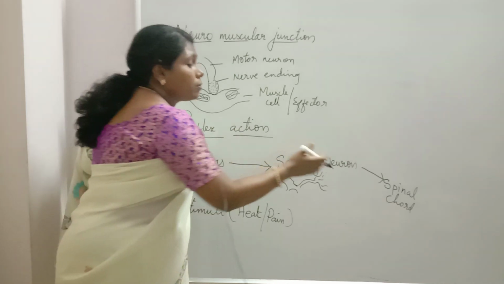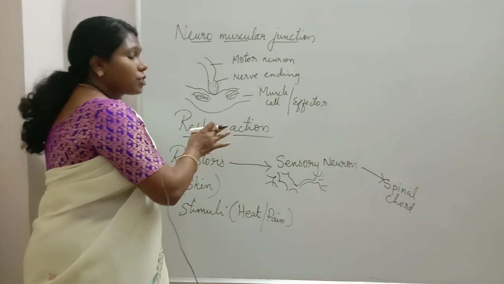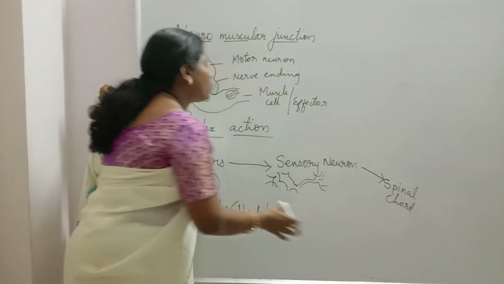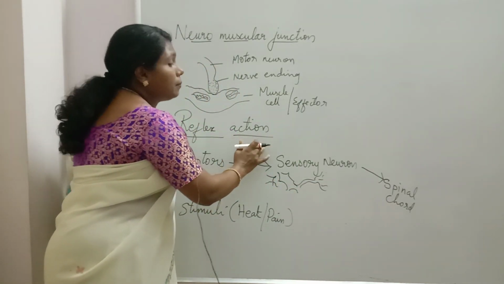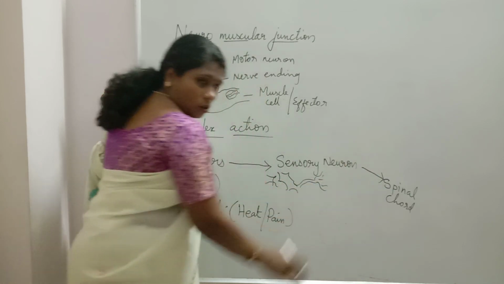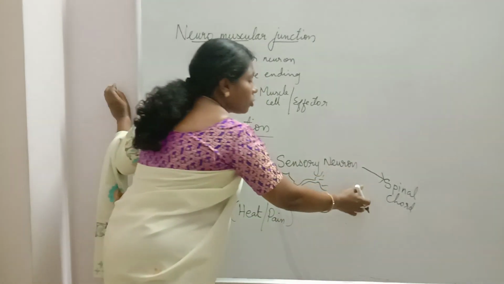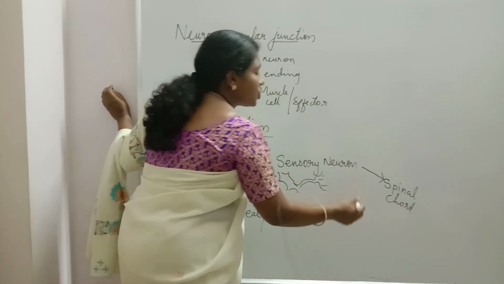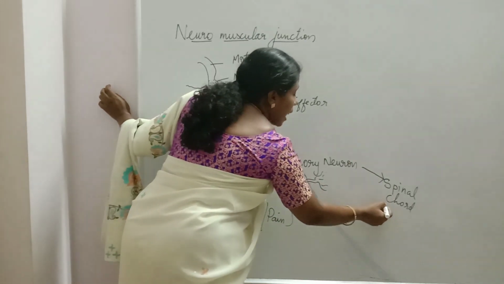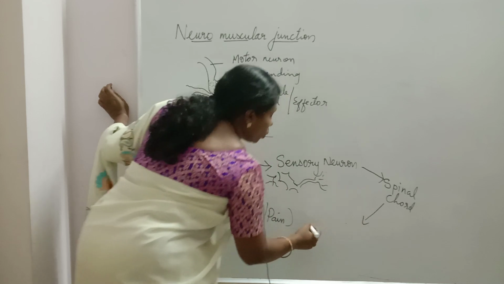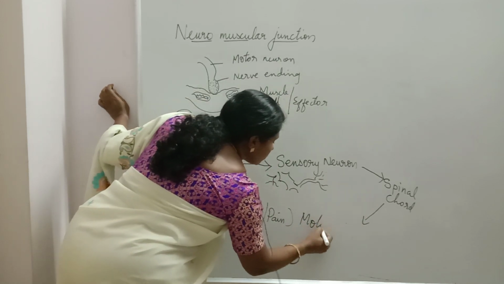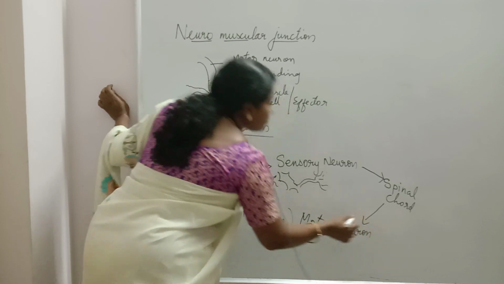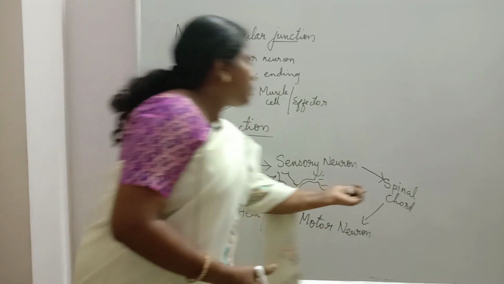That's why for reflex action, meaning sudden action, who is taking the decision? Spinal cord. So where is the reflex action taking place? It is taking place in the spinal cord. The spinal cord controls this reflex action, and it will give the decision for this. What is the decision? What is the response? That is carried by the motor neuron. The motor neuron carries the response which was given by the spinal cord.